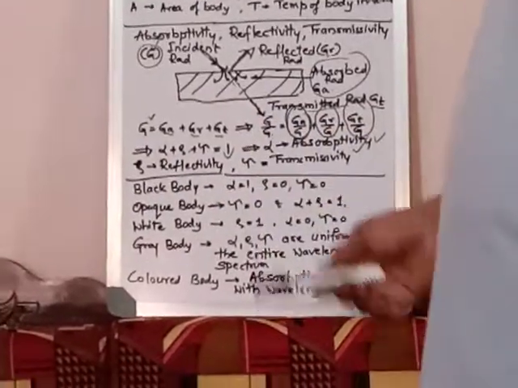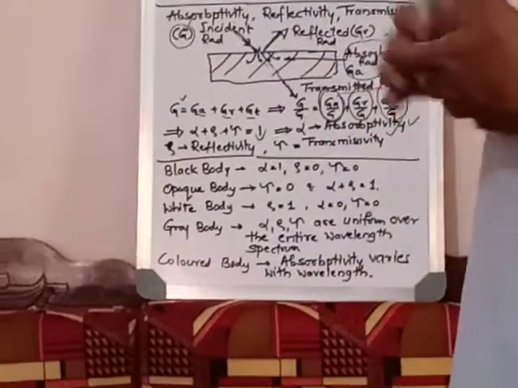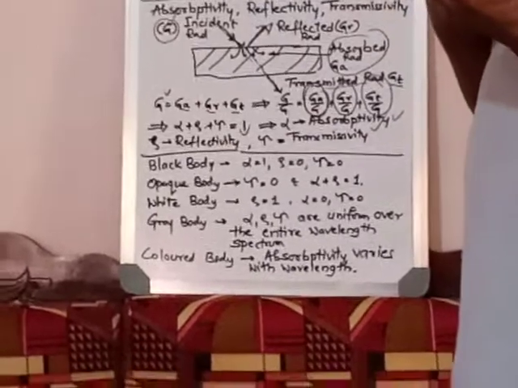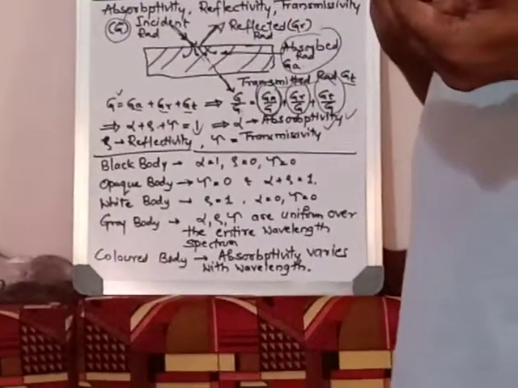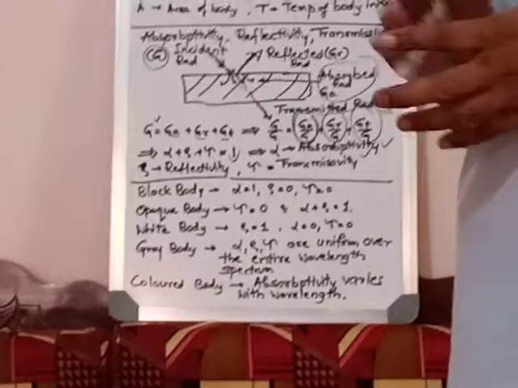Now final is the colored body. So here it is not varying, it is varying. Absorptivity varies with wavelength. The absorption will vary with wavelength. As the wavelength is changing, absorption capacity also changing. That is called as colored body.